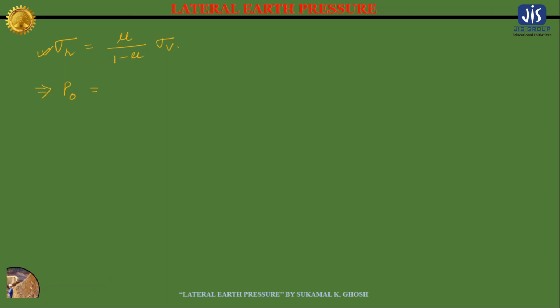And mu divided by 1 minus mu is nothing but k naught, the coefficient of lateral earth pressure at rest condition. This is the expression for lateral earth pressure at rest. The value of k naught, equal to mu divided by 1 minus mu, depends upon mu, the Poisson's ratio.